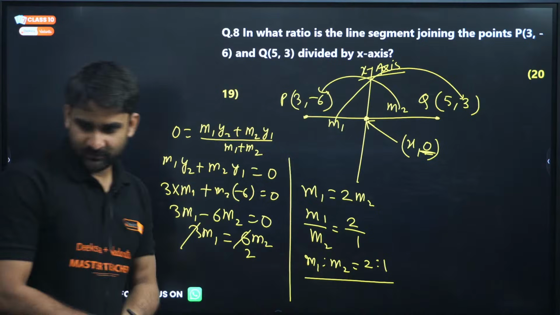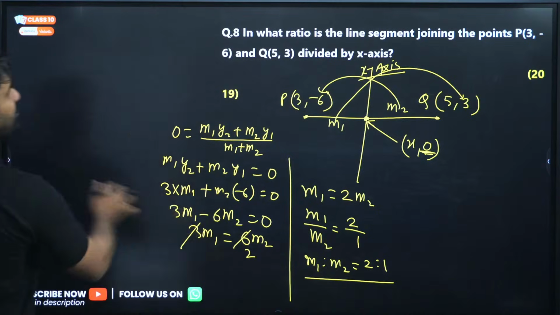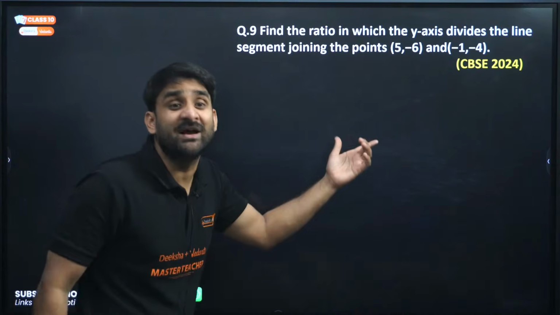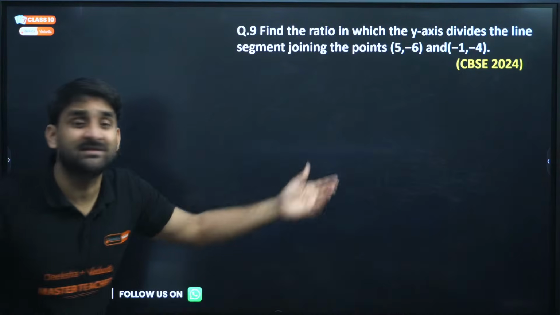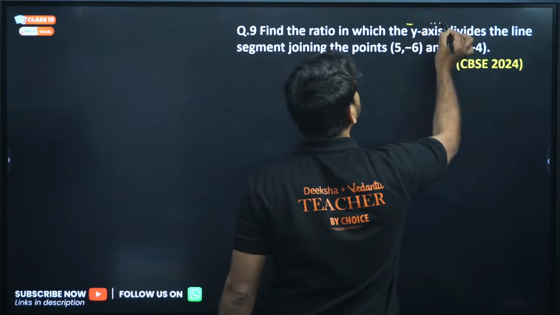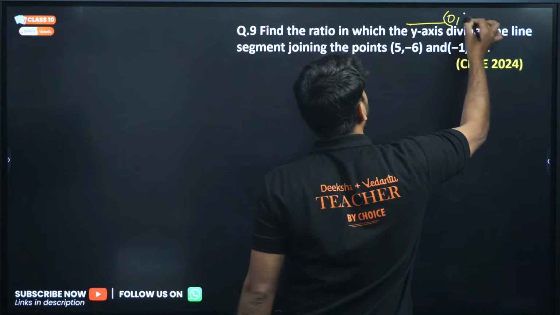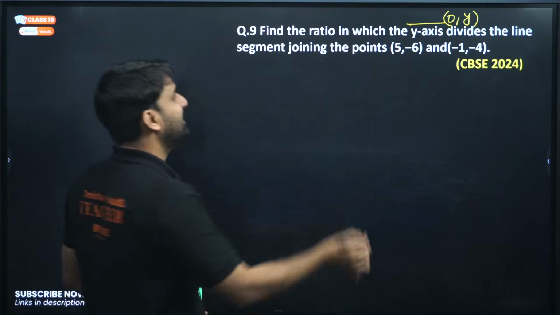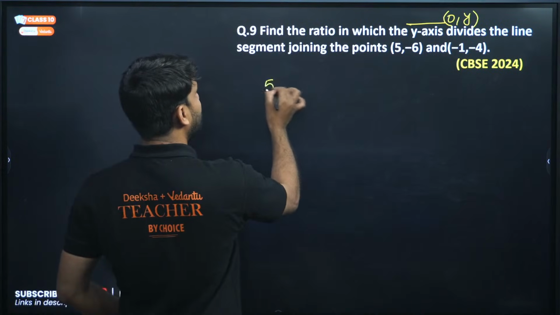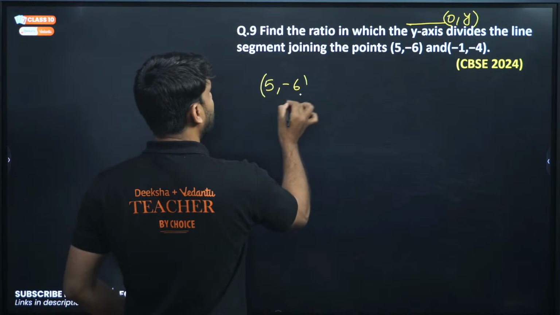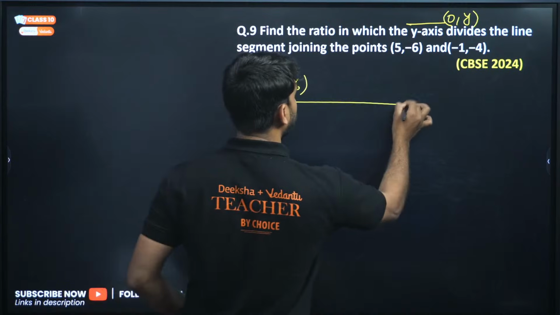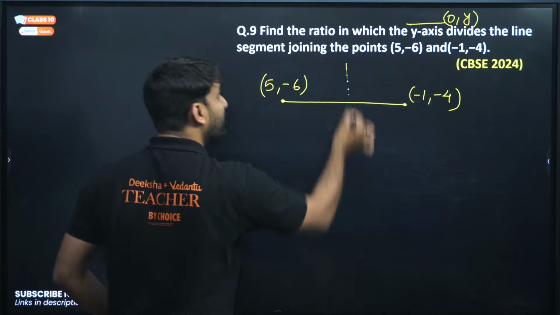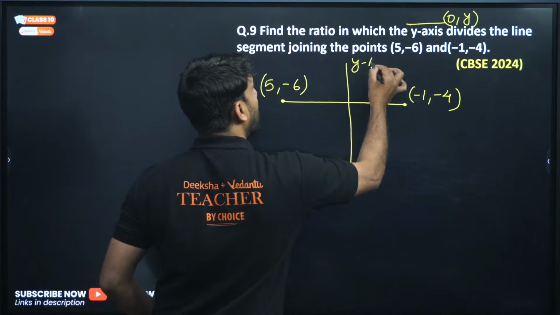Very good. Okay, now moving to next question, question number 9. Find the ratio in which y-axis divides. If y-axis divides, it means x coordinate will be 0. Now the x coordinate will be 0. So let's say the point is 5 comma minus 6, and the line joining these 2 points, the other point is minus 1 comma 4, and it is divided by y-axis.